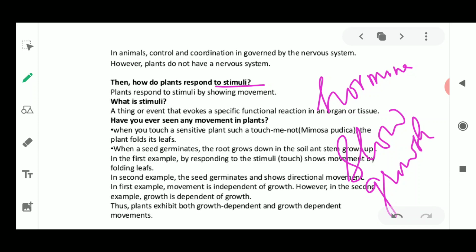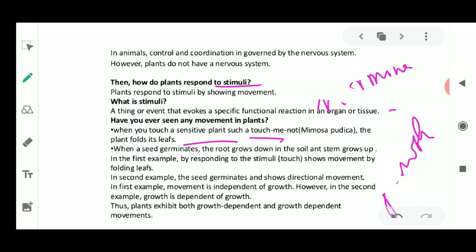Now I'll talk about a few movements which are very commonly seen in plants. Some examples are given here. When you touch the leaves of the sensitive plant, that is touch-me-not, its scientific name is Mimosa pudica.